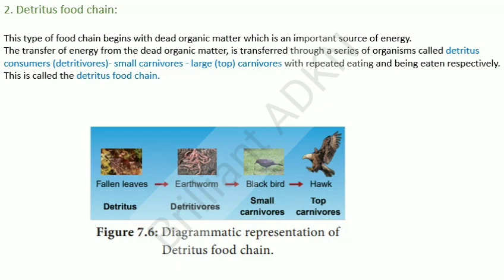This is the diagrammatic representation of the detritus food chain, that is the fallen leaf, which is the detritus, and it is eaten by the detritivore, that is the earthworm. Then it is eaten by the small carnivore, that is the blackbird, and then it is eaten by the top carnivore, that is the hawk.